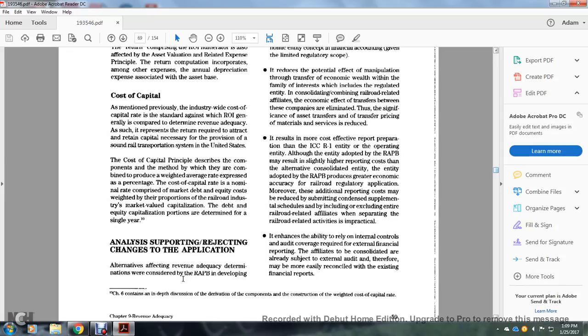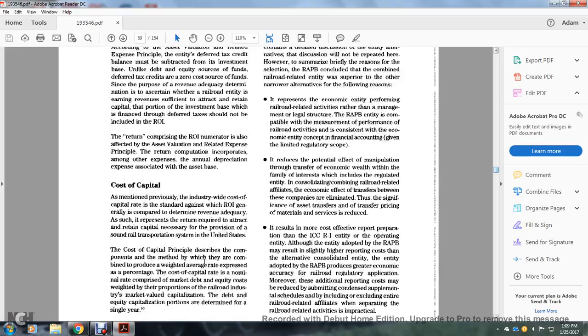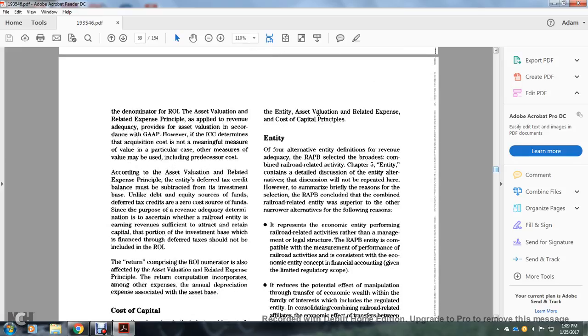Analyze the support or rejection of changes in the application alternatives affecting the revenue adequacy determination, considering the Railroad Accounting Principles Board's development of the entity, asset valuation related expense, and cost of capital principle. The entity: four alternative entity definitions of revenue adequacy were considered by the Railroad Accounting Principles Board. Chapter 5 of the entity discussion contains a detailed discussion of entity alternatives. The discussion will not be repeated here. However, a brief summary follows.